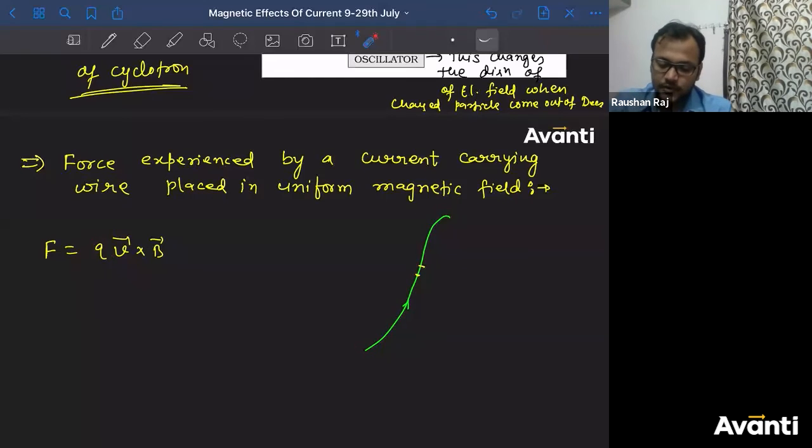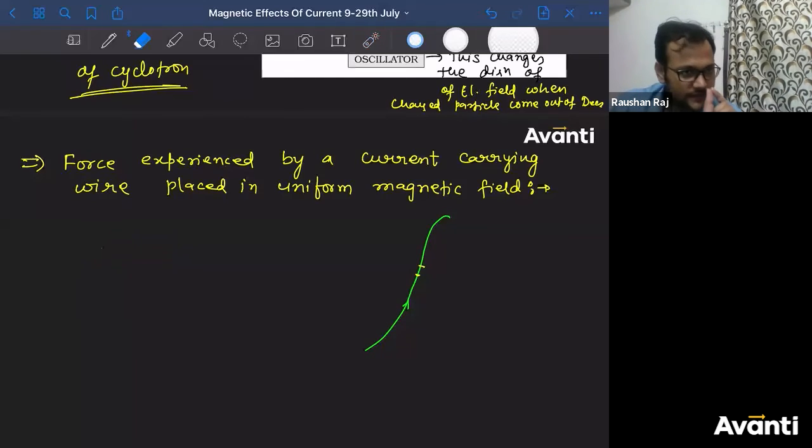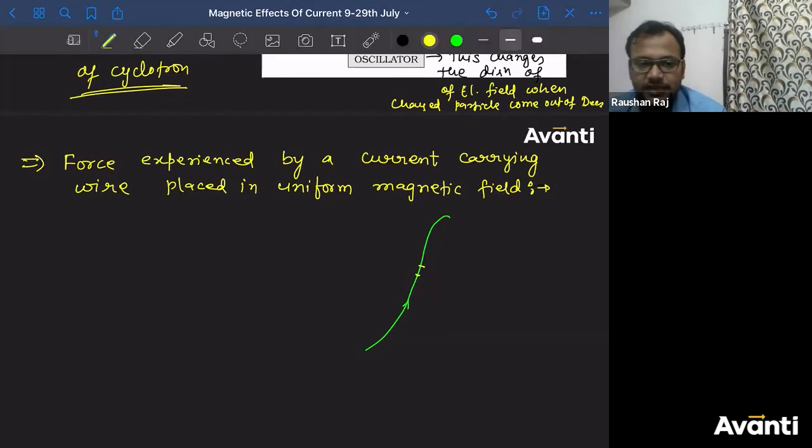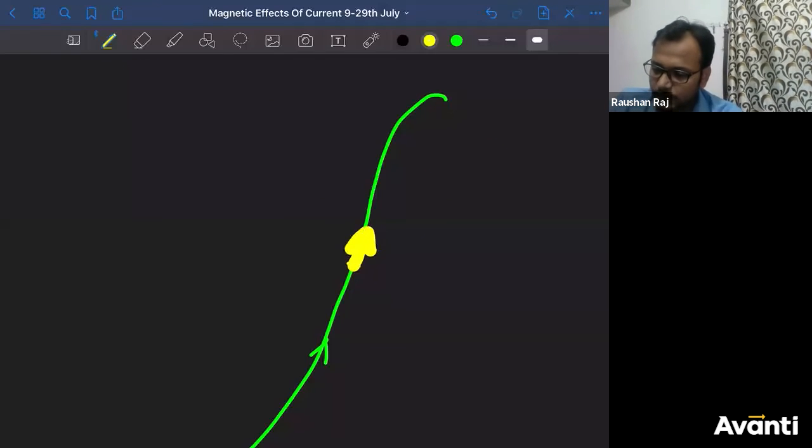So I'm going to assume a small current carrying element, and I'm naming that element as dl. I'm taking the direction of that dl along the direction of I. Okay? So I'm considering a dl element here. Okay, bachalo? I'm naming this as dl.